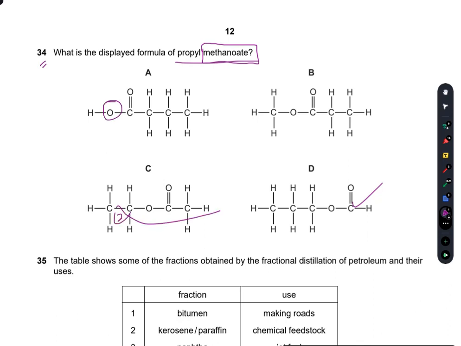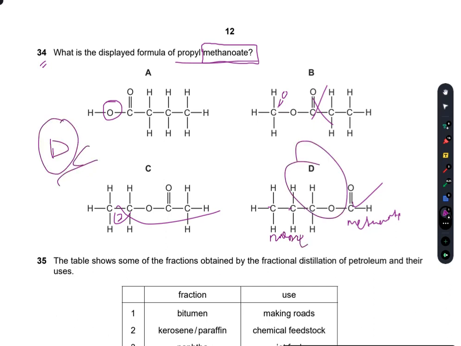It is not B because this carbon should be directly double bonded to an oxygen. So B is also incorrect. This is the methanoate part, and then I have the propyl 1, 2, 3, which is the propyl part. So propyl methanoate, D is the right option.